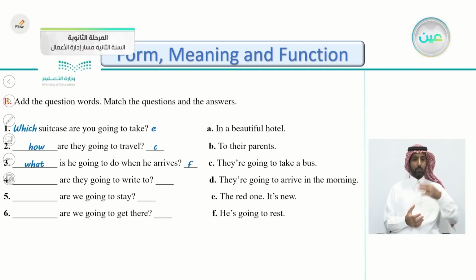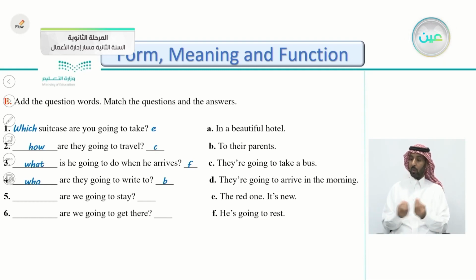Number 4. Are they going to write to? They're asking about the recipient of the letter. So you're asking about a person here. Very good. The word who. Who are they going to write to? Which one of these answers indicates a person or people maybe? Yes, very good. The letter B, to their parents. So the recipient here is the parents. Who are they going to write to? To their parents.